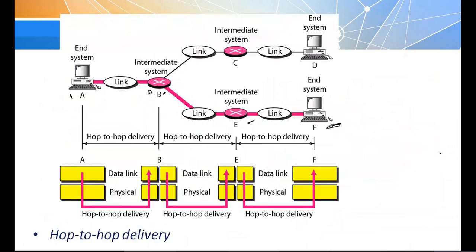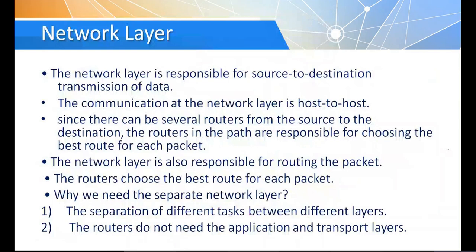Next we'll move on to the network layer. We have discussed the physical layer, the data link layer, and the third one is the network layer. When I use the term network layer, immediately you should remember this point: it is responsible for source to destination transmission of data.